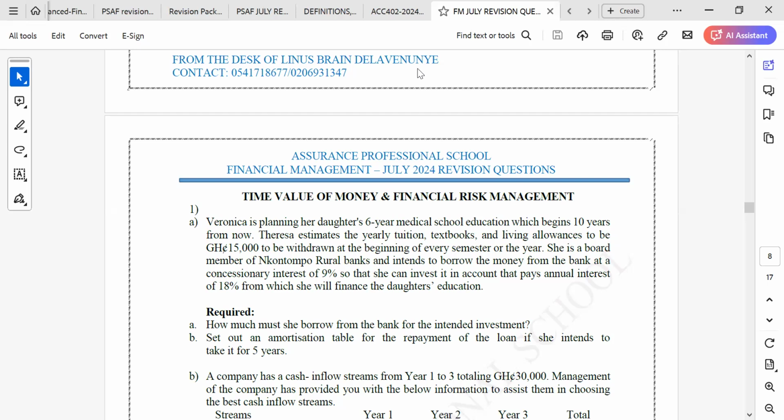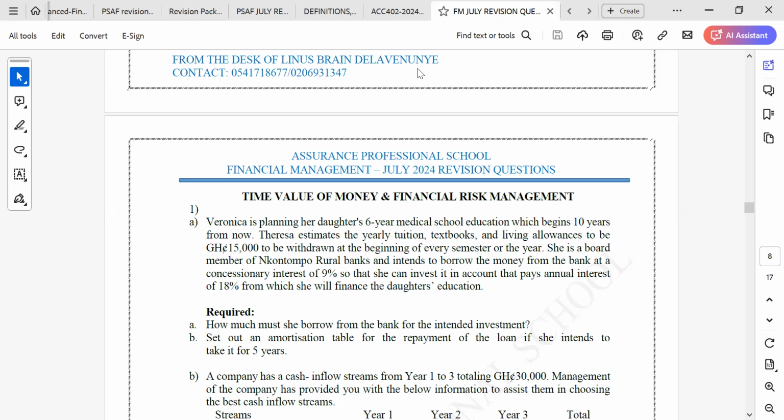But the question is not telling us how much must she invest now. If they were asking how much must she invest now, the period would be 16 years, but they are not saying that. So we actually pay attention to the 6 years.